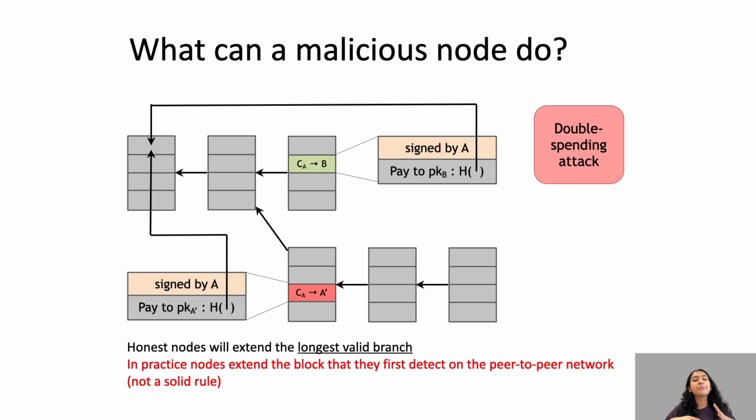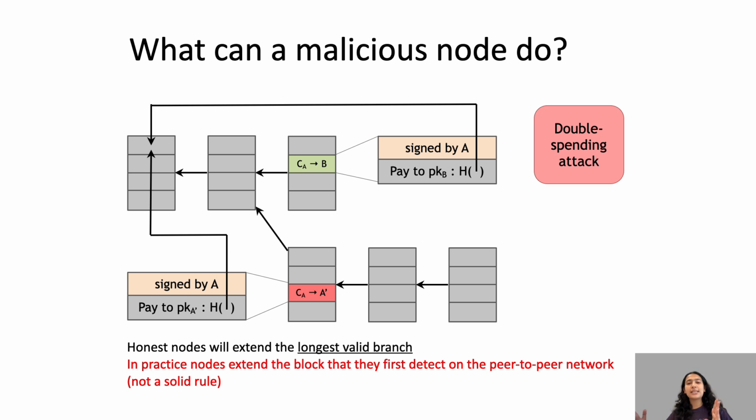So what are my honest nodes going to do? They're going to build on this. Morally it is wrong because I paid first to Bob and that should have been a valid transaction. But because this chain got longer, I tried to actually cheat the system.